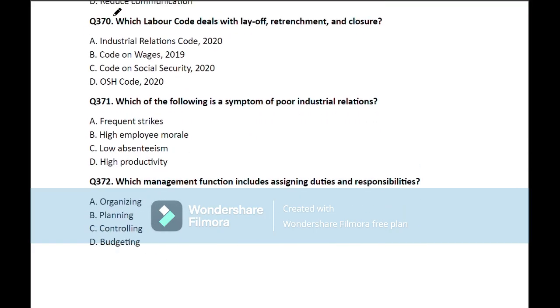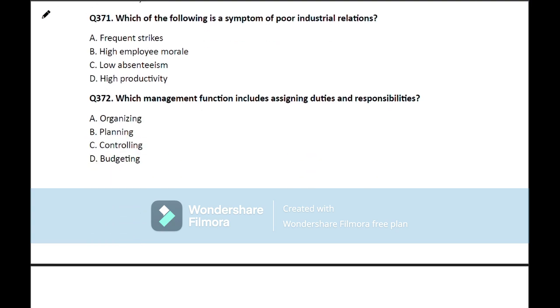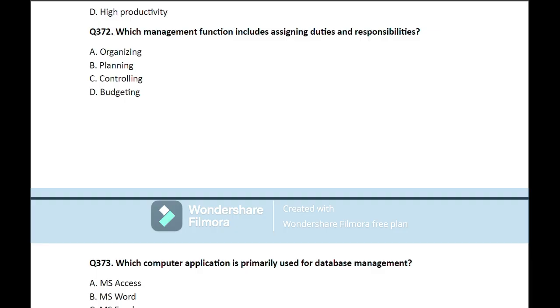Question number 370. Which labor code deals with layoff, retrenchment and closure? So here the correct answer is Industrial Relations Code 2020. Move on to the next question. Question number 371. Which of the following is a symptom of poor industrial relations? So here the correct answer is frequent strikes. Move on to the next question.